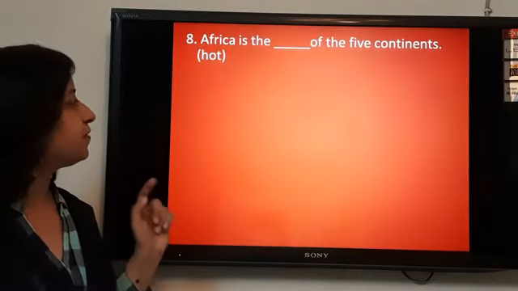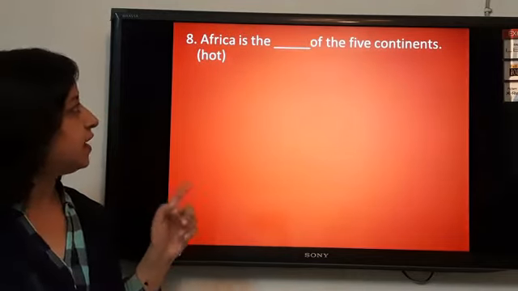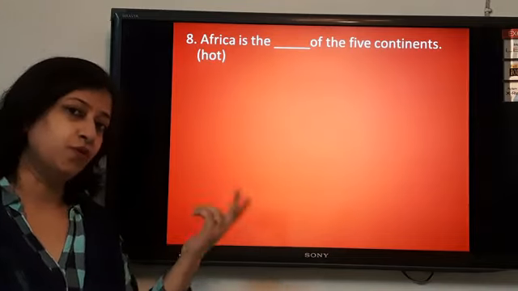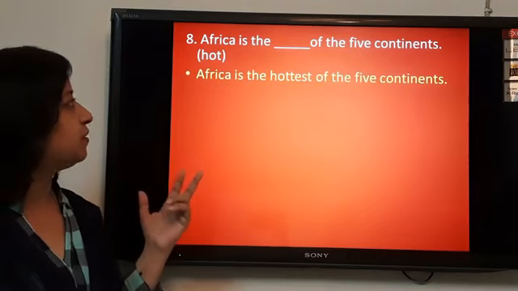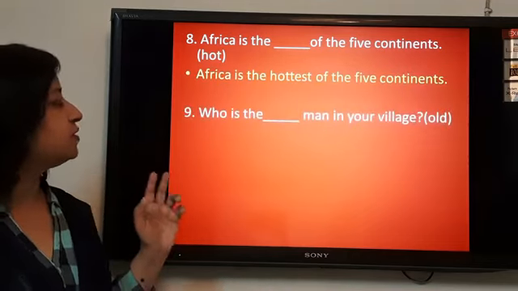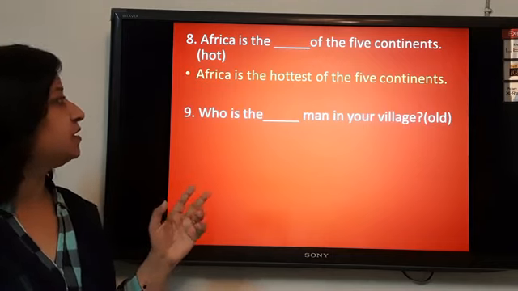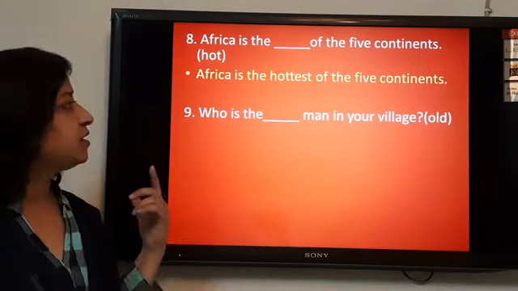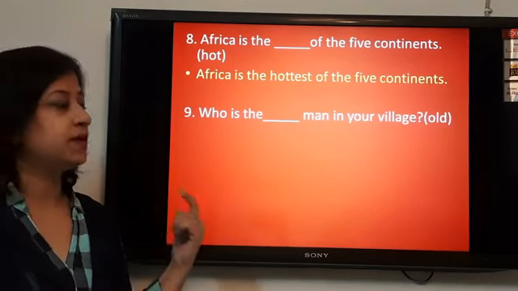Now, Africa is the dash of the 5 continents. Again, there is a comparison between more than two. So Africa is the hottest, superlative degree. Who is the dash man in your village? Now, again we are talking about all men in the village. Old, older, oldest.